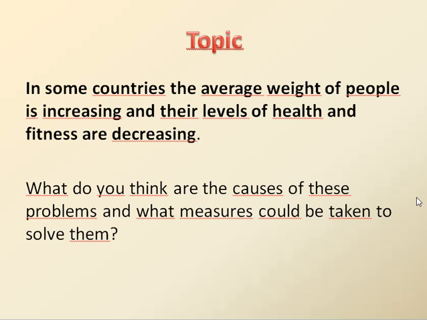In some countries, the average weight of people is increasing and the levels of health and fitness are decreasing. What do you think are the causes of this problem, and what measures could be taken to solve them? In this case, you are first asked to introduce the topic in the introduction. Then you're asked to speak about the causes of this problem, what brought about this problem. And in paragraph 3 and paragraph 4, for example, introduce measures which could be taken to solve the problem and discuss them and support them with lots of examples and details. And then in paragraph number 5, you're going to conclude.